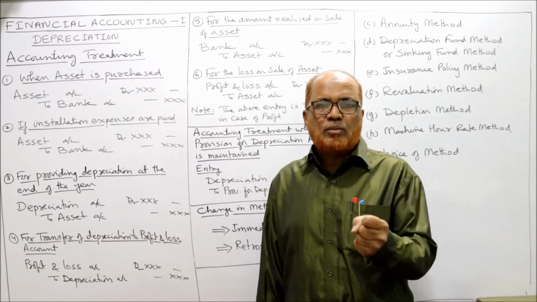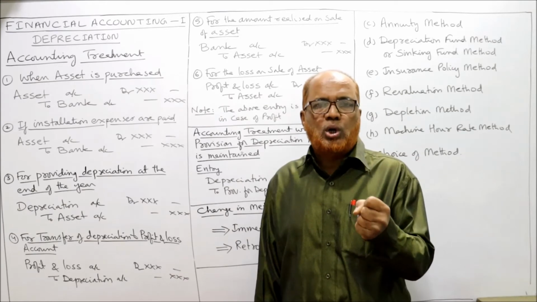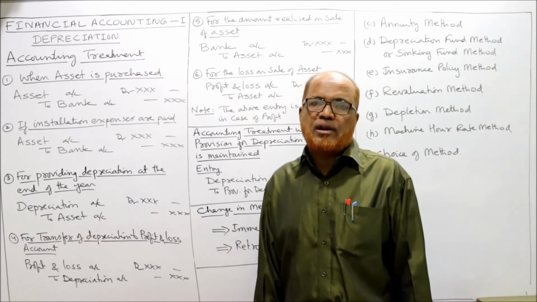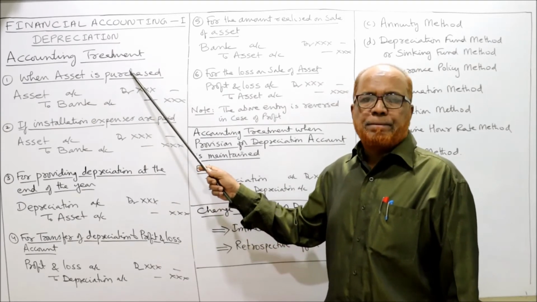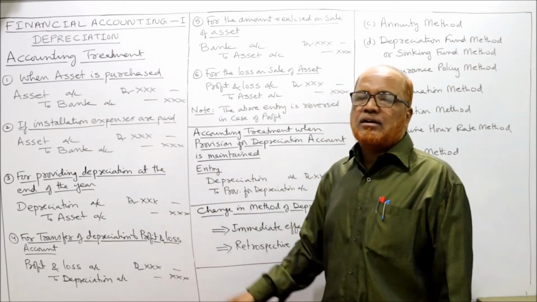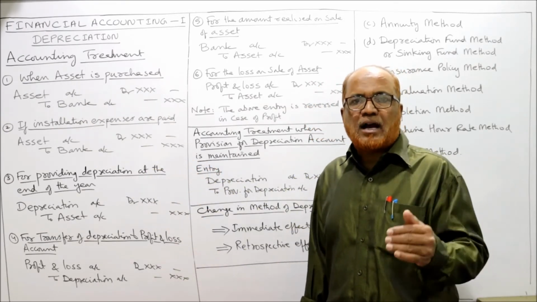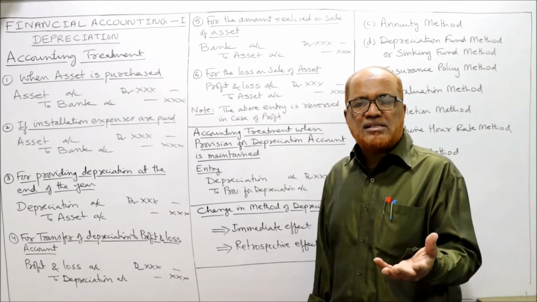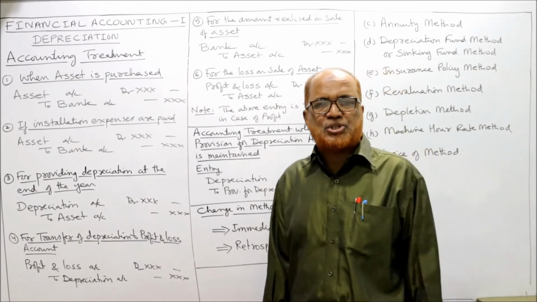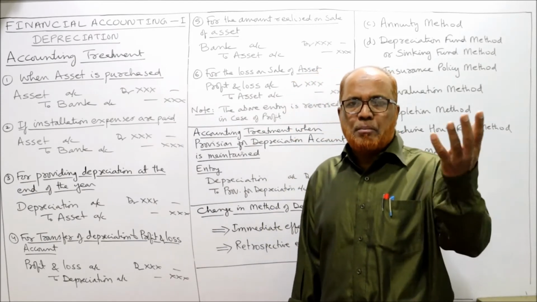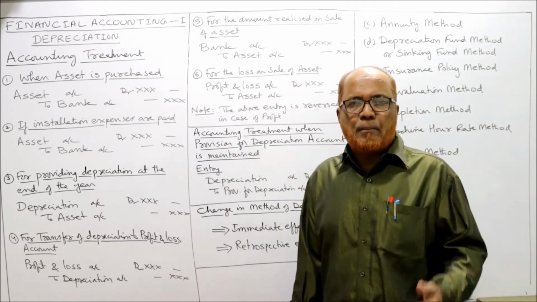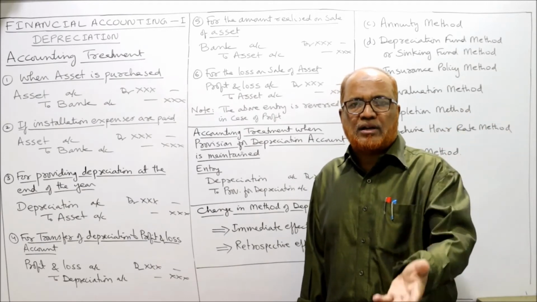So you must have a strong hold, good knowledge about the journal entries. Now first, when an asset is purchased, the entry will be asset account debit to bank, because the asset comes in. So we debit the asset account, like furniture purchased, furniture account debit to bank, machinery purchased, machinery account debit to bank, building purchased, building account debit to bank.